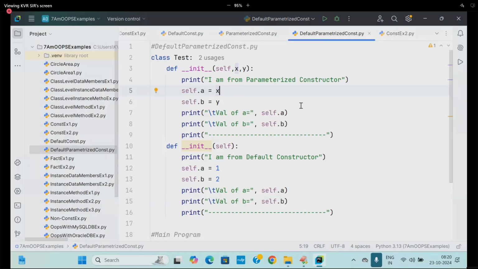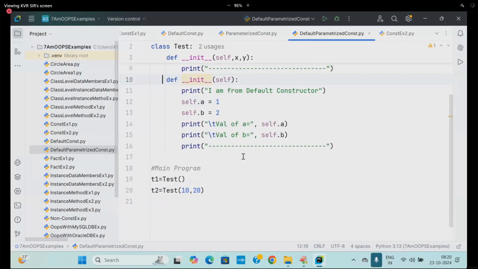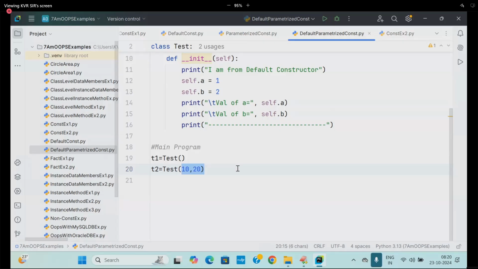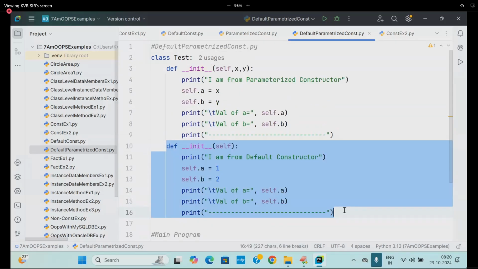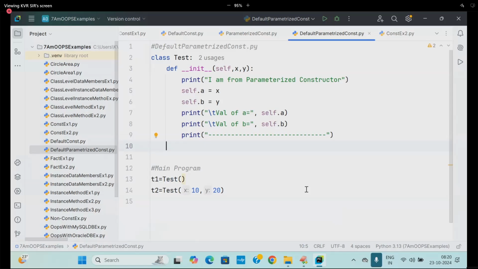To solve this issue, we have to apply our intelligence. What is the default constructor's purpose? To place 1, 2. What is the purpose of the parameterized constructor? To place 10, 20. If you apply your intelligence, you can do it. Remove that. I am doing it with default values: x is equal to 1 and y is equal to 2. Finished. What is happening here?